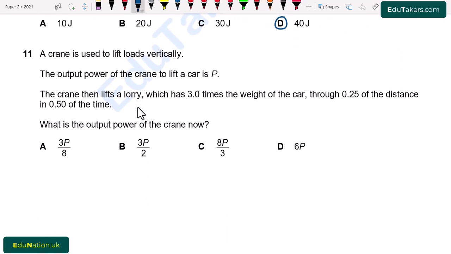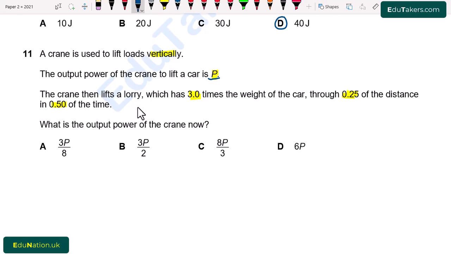Question number 11. A crane is used to lift loads vertically. The output power of the crane to lift a car is P. The crane then lifts a lorry which has 3.0 times the weight of the car through 0.25 of the distance in 0.50 of the time. What is the output power of the crane? So first of all, output power is P. After all of these changes, we also have to find out the output power.